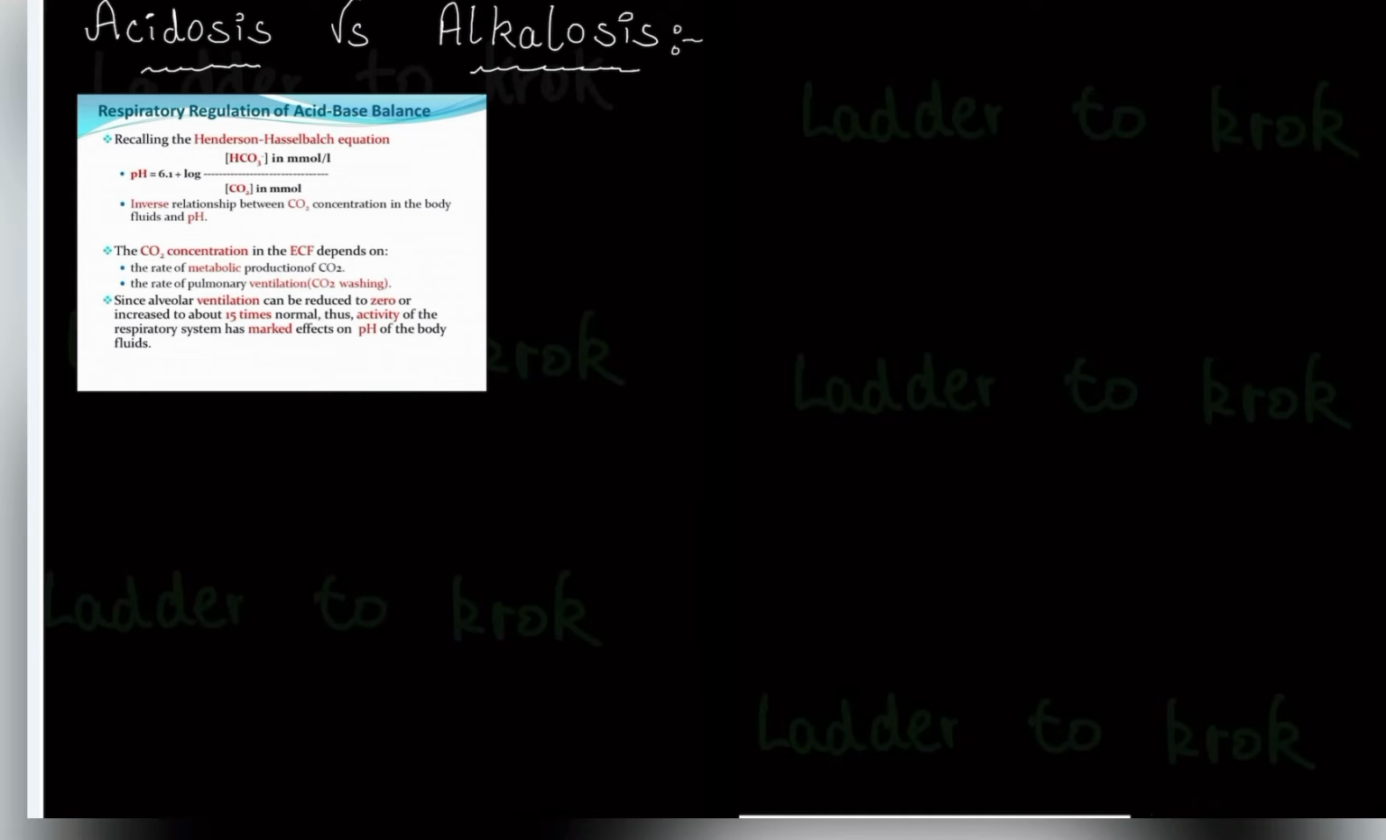Now we are going to discuss acidosis and alkalosis. What is acidosis? Whenever the pH in your body goes below 7.4. In our body the normal pH is 7.4. So whenever pH goes below 7.4, like 6, 5, 4, 3, 2, that is acidic. Whenever pH goes above 7.4, like 8, 9, 10, that is basic, or alkalosis.